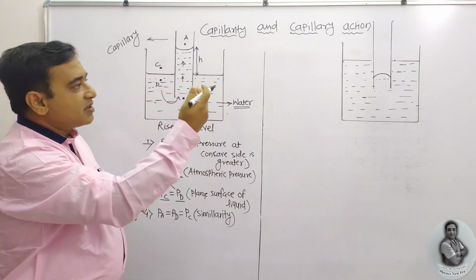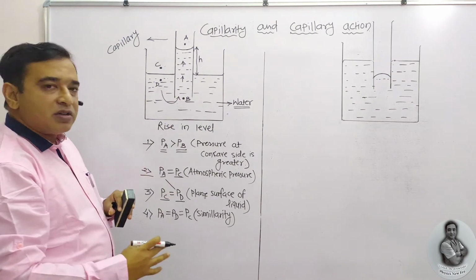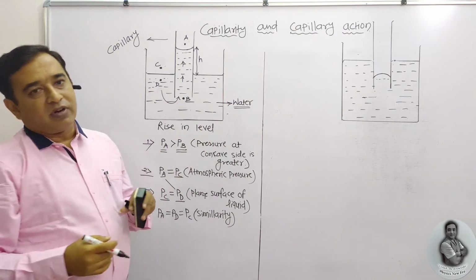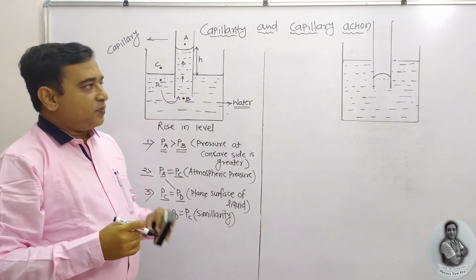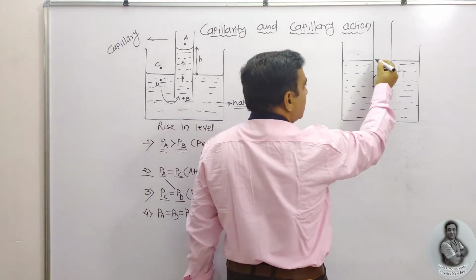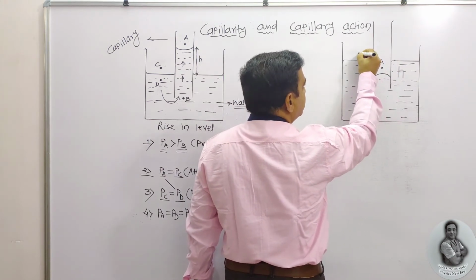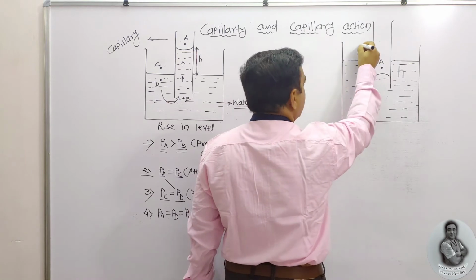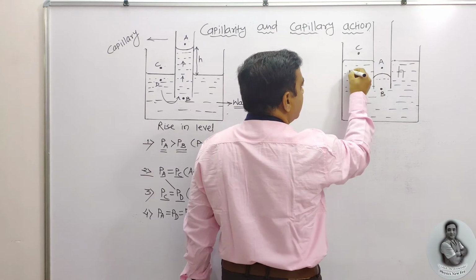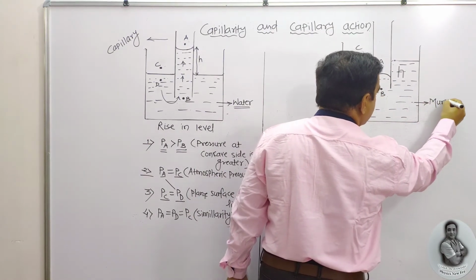So the next diagram we are going to know, and again we are going to see such a same interface, but instead of a rise there is a fall in the level of the tube. So once again I need to consider a point A, same point I would like to take, the point B, here point D, and the best example for us is mercury.